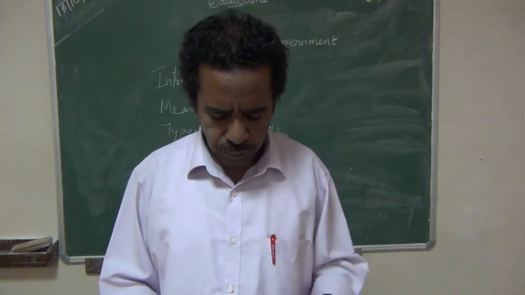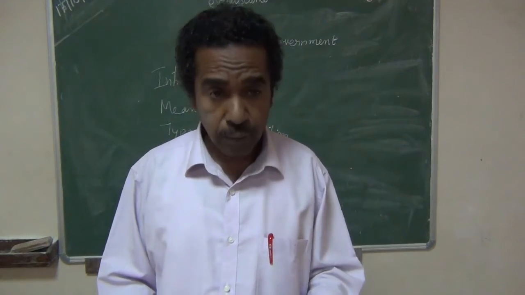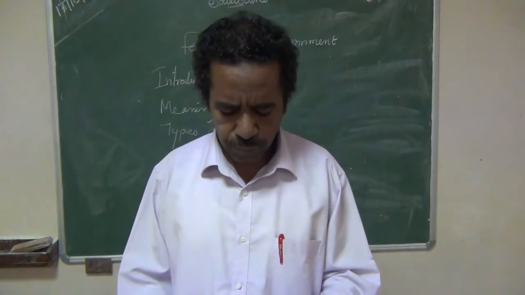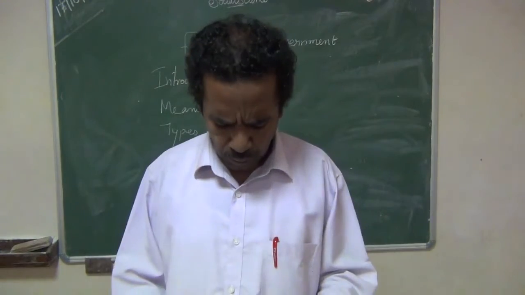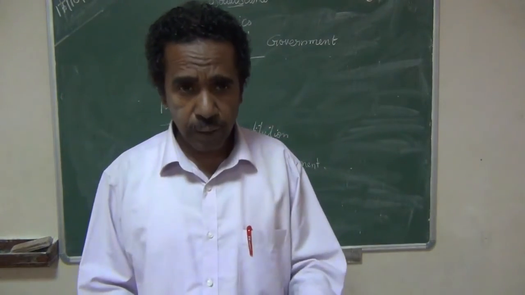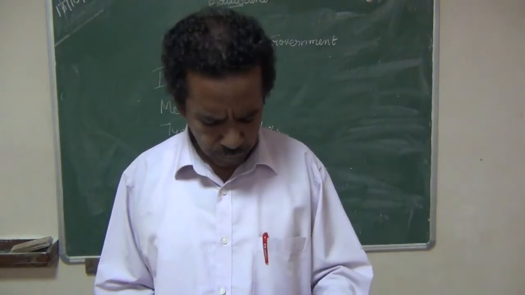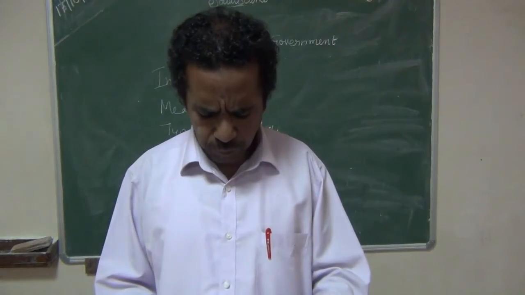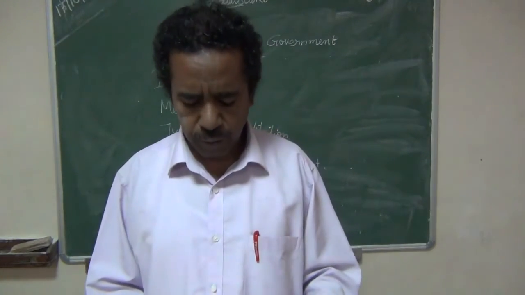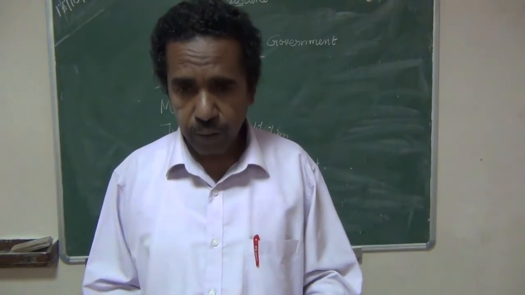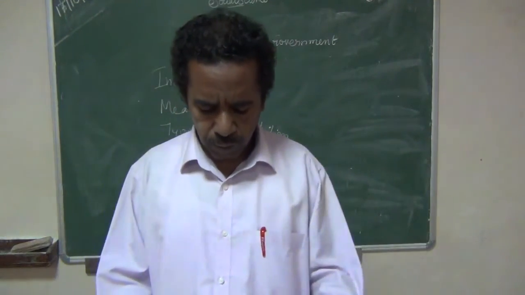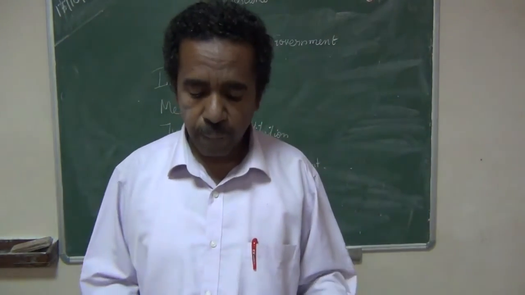That is first one, suitable for small countries. Unitary form of government is suitable for smaller countries like Britain, France, and there is no conflict of authority and responsibility. In the unitary form of government, there is no conflict between the authorities.